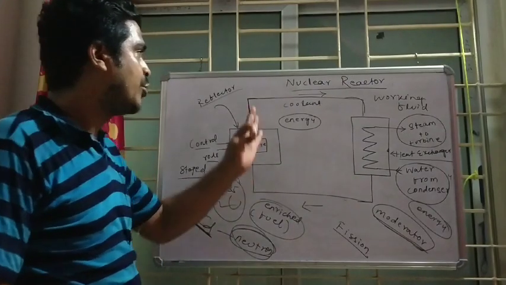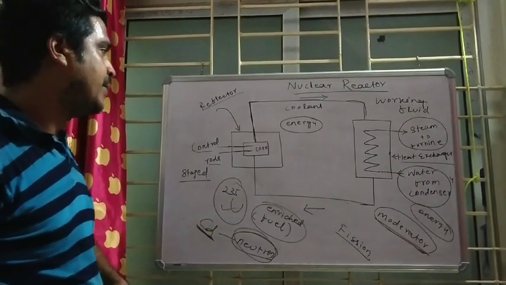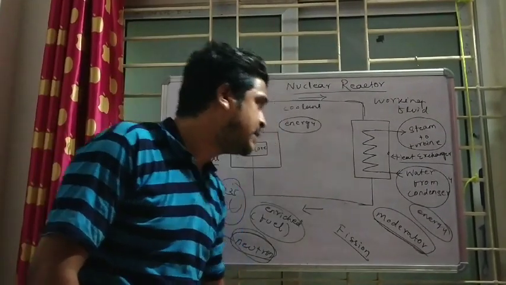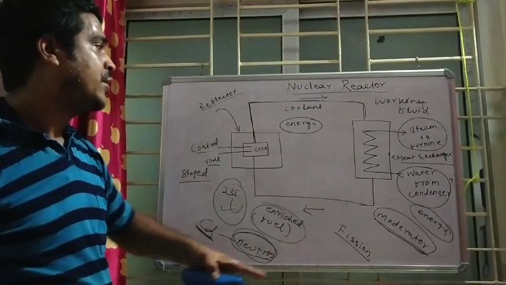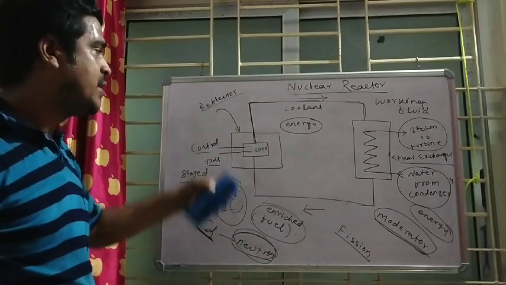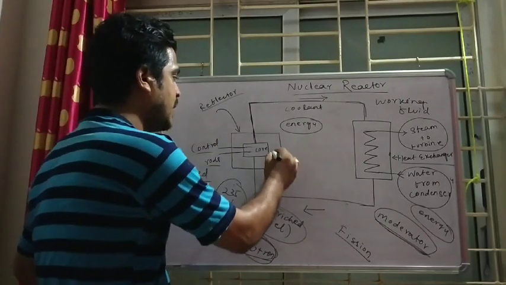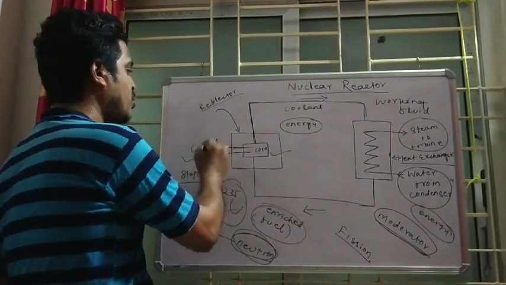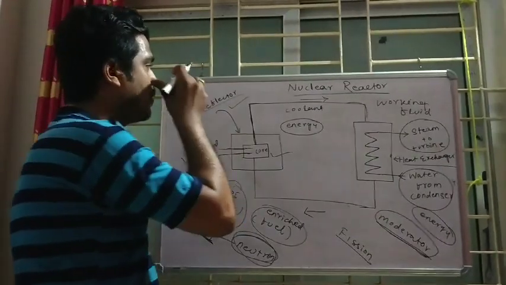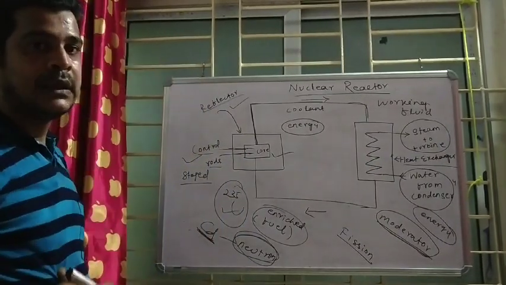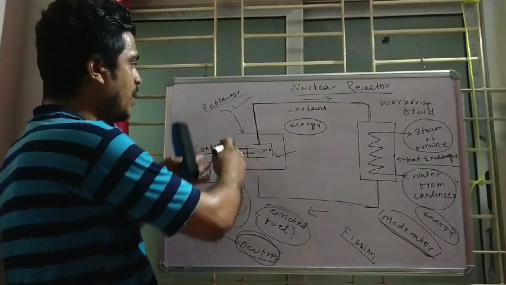So it is all about a nuclear reactor, and you have to remember it like this. They may ask you to draw the diagram of a nuclear reactor with its working principle, and in the working principle you have to write a minimum of 1 point about the core, 1 point about the control rod, and 1 point about the reflector. What is the reflector? The reflector is to check the leak of energy.